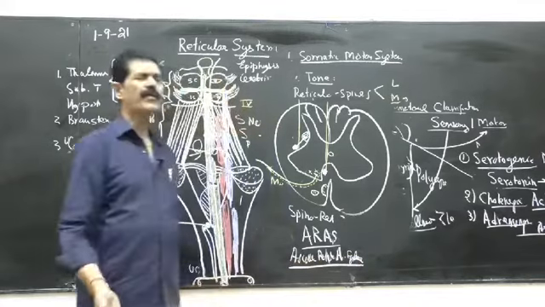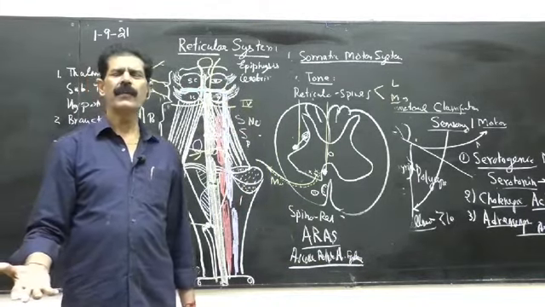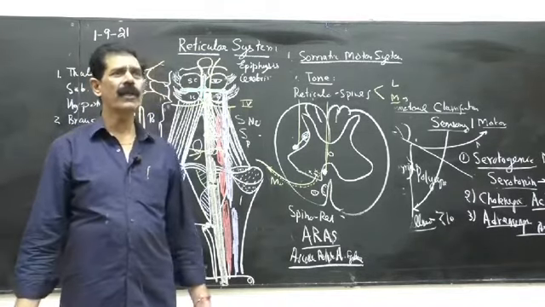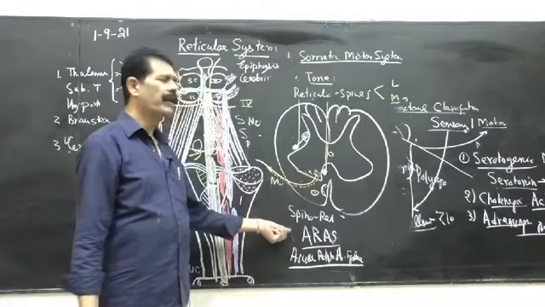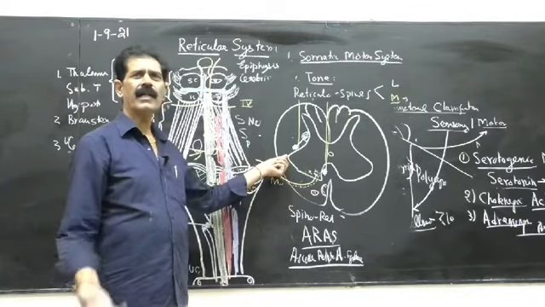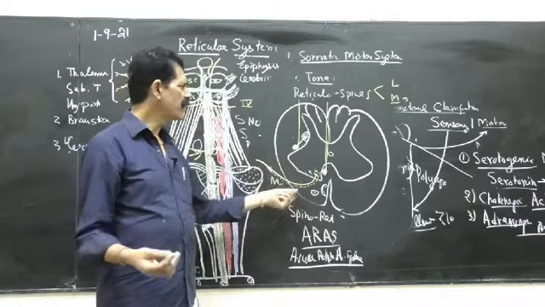So these fibers which are going upward are sensory, which we know in the spinal cord: anything which is going upward is sensory and down is motor in function. So these fibers going in the upward portion are called the ascending type of fibers, and they are sensory, so they contain the sensations. So sensations come from this